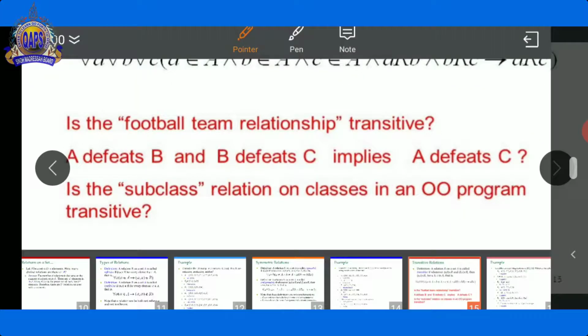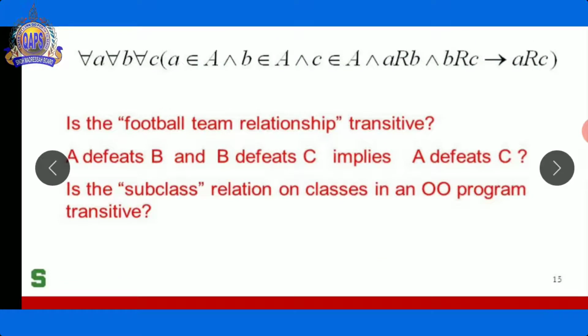Now let's see the last question, about the subclass. Let's suppose we have a classroom of matric class in which the number of students is more than 100.